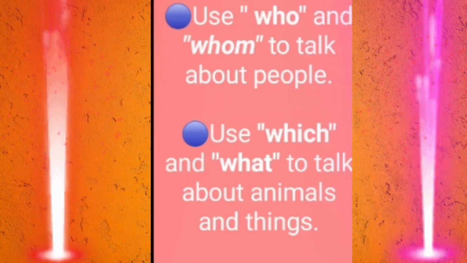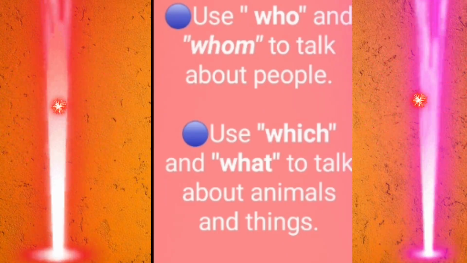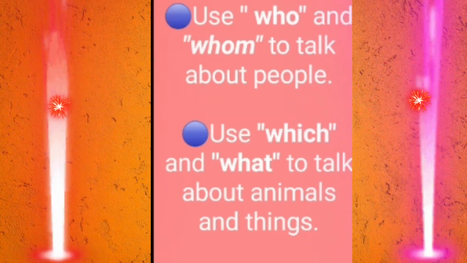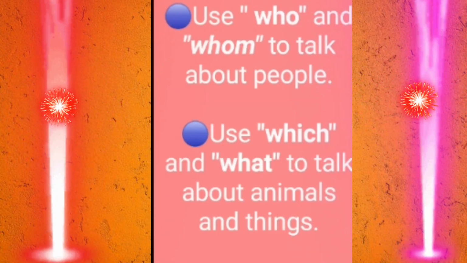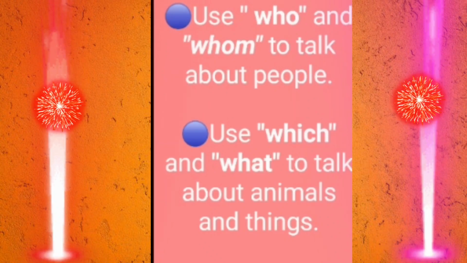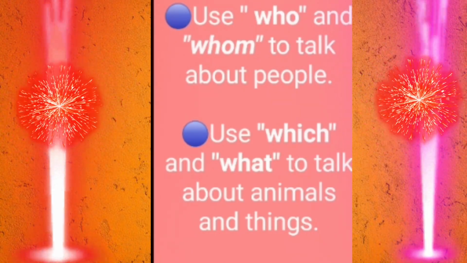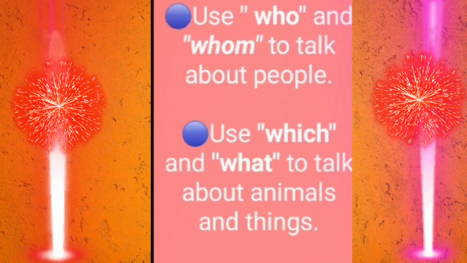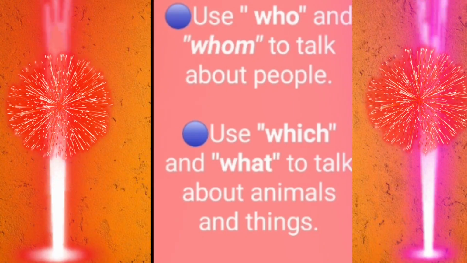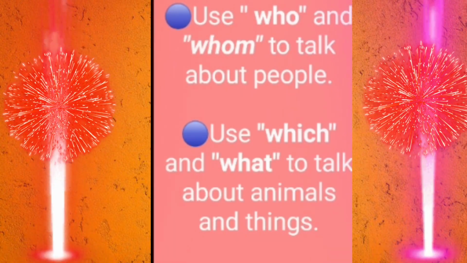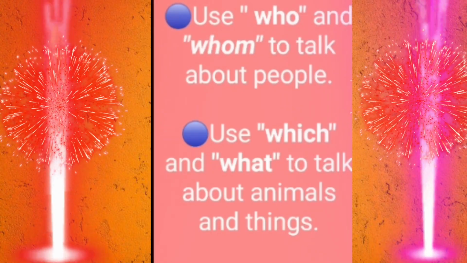Okay, and we can identify the correct form of English. So these are the differences when we should use who, whom, which, what. Which and what belong to things and animals. Who and whom belong to people. If you are asking "which person," it is not good. It will change the whole scenario. So that's the reason you must know the difference between who and which, whom and what.